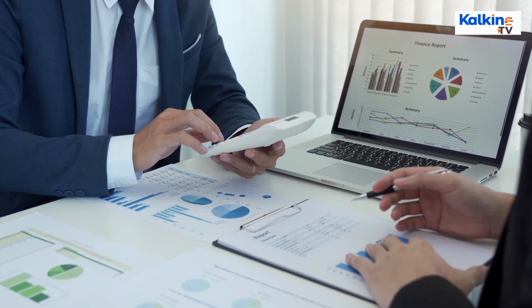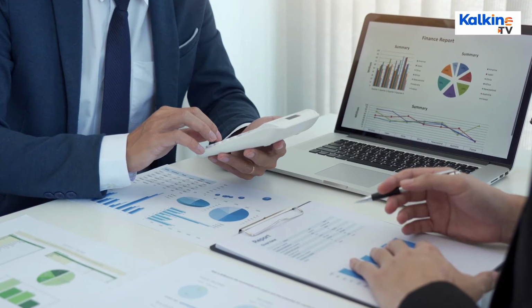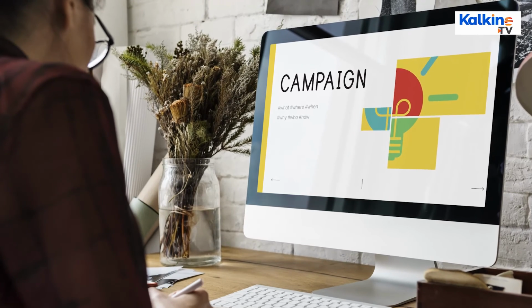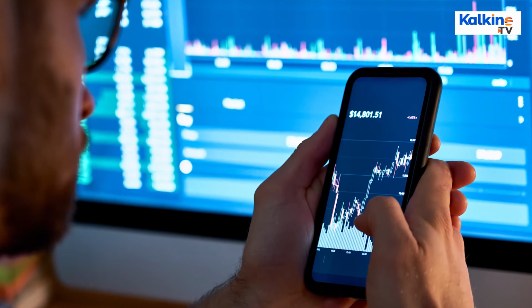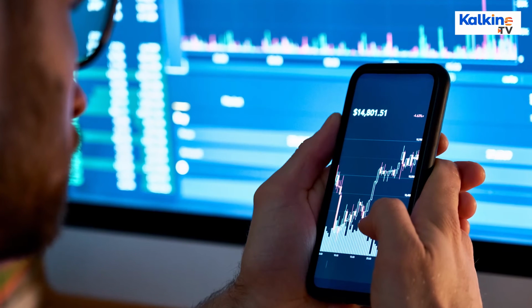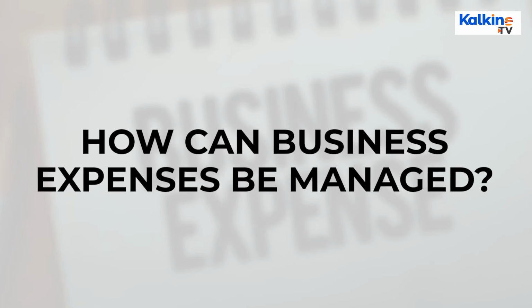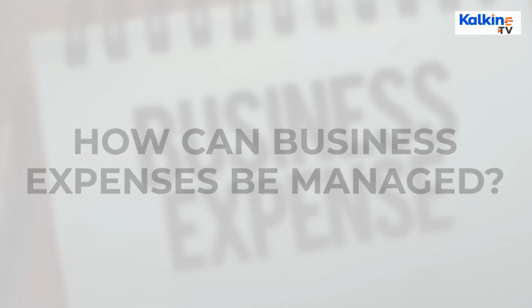A suitable strategy must back every expense incurred by a business. Managing expenses implies incurring more costs as long as they are worthwhile. For example, if a new marketing campaign promises to generate sales, investing money will be helpful to enhance the profits of the business. So how can business expenses be managed?